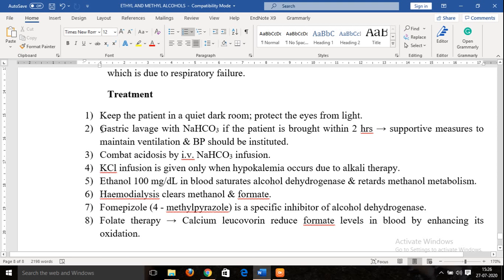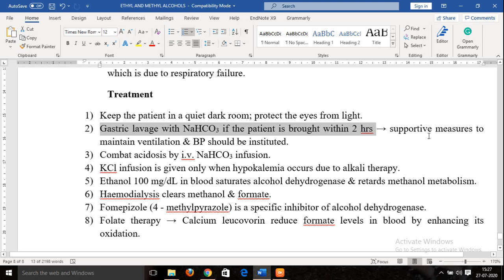So you should keep the patient in a dark room to prevent further damage to the eye. Okay, another approach: if the patient is brought to you within 2 hours of consumption of methanol, as we are aware that the gastric emptying time is 2 hours, you can go for gastric lavage, that is stomach wash with the help of sodium bicarbonate, so that whatever methanol is present in the stomach will be washed out, or removed through the mouth.